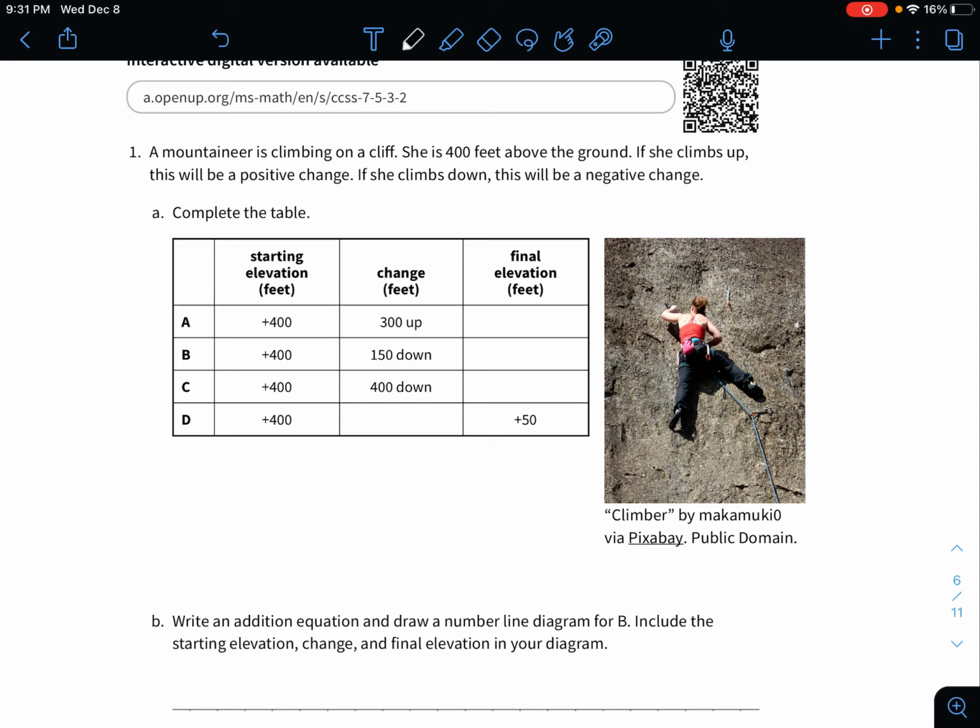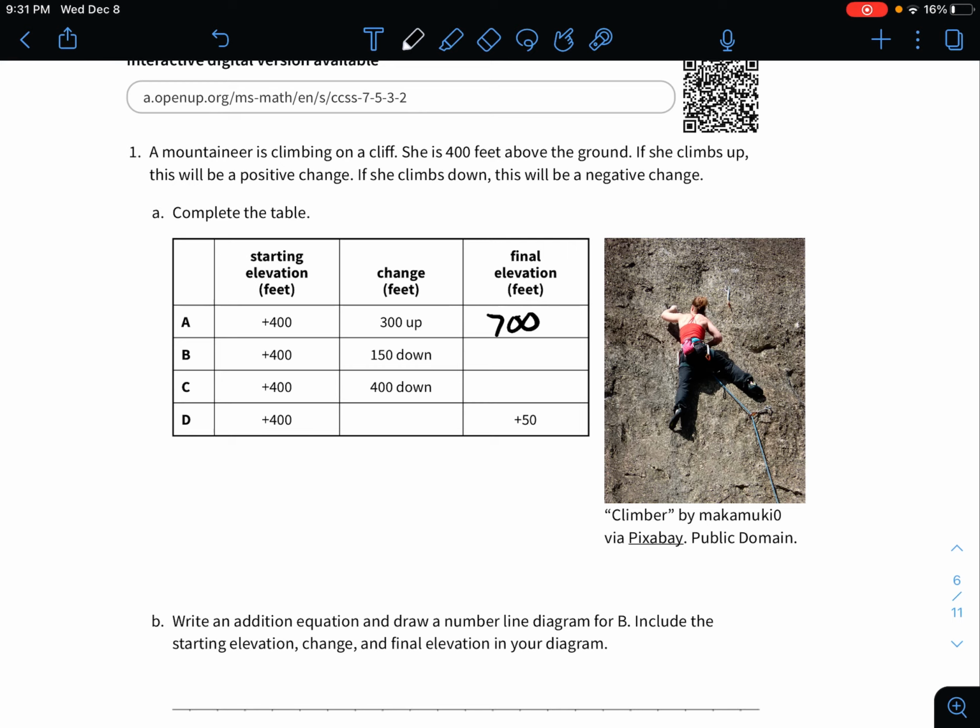So her change in elevation is 300 feet up. So she ascends up the cliff face 300 feet. So her final elevation should be 400 plus 300, which is 700. Okay, next one. So it's 400 feet.